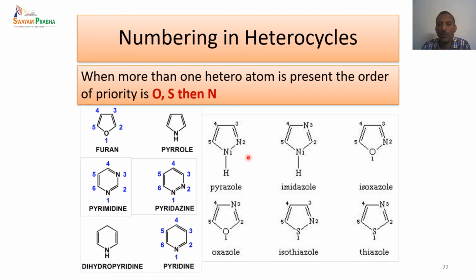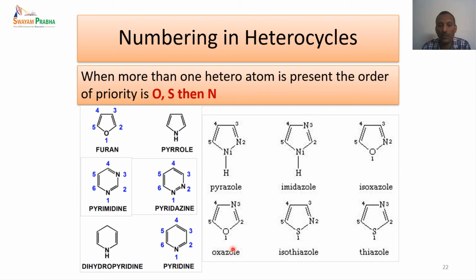But if we go to heteroatoms nitrogen and oxygen, as in this particular case, which one will get the lowest number? Either the nitrogen gets it or the oxygen gets it. The priority always given is that oxygen gets the highest priority. So this is given the lowest number, followed by the next heteroatom, nitrogen. So the numbering goes from 1, 2, 3, 4, 5.